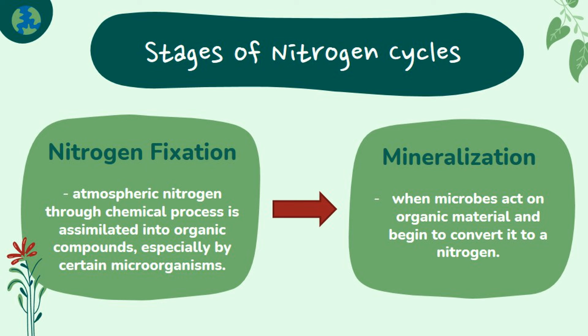The second stage, mineralization, happens when microbes act on organic material, such as animal manure or decomposing plant or animal material, and begin to convert it to a form of nitrogen that can be used by plants.